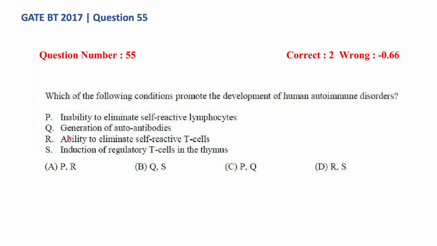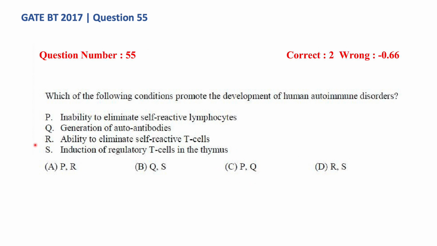And then option Q is the generation of autoantibodies. So this is also true. When the immune cells recognize the self-antigens, they produce antibodies against these self-antigens. These are called autoantibodies. So this is correct as well. So options P and Q are correct. So the answer to this question would be option C.